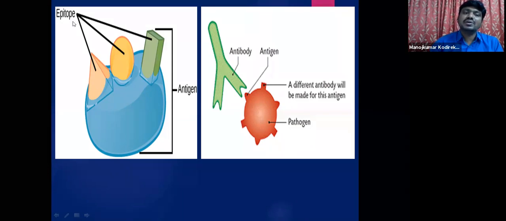So what does epitope mean? Epitope is nothing but the site on the antigen with which it binds with the antibody, like an antibody binding site. That particular site is called the epitope. It can be of this shape or this shape or this shape.